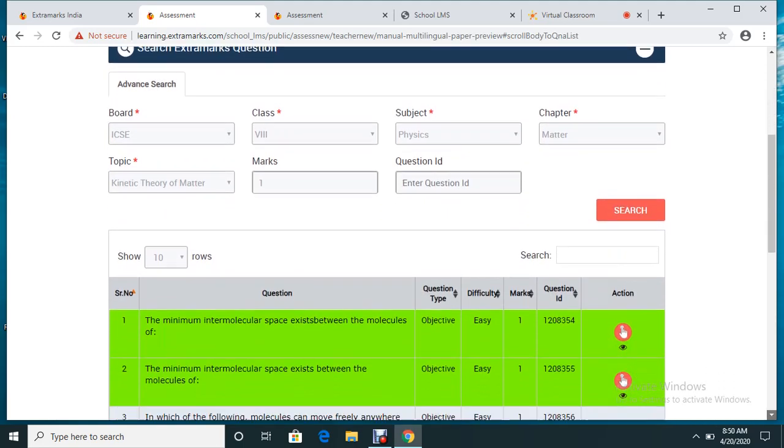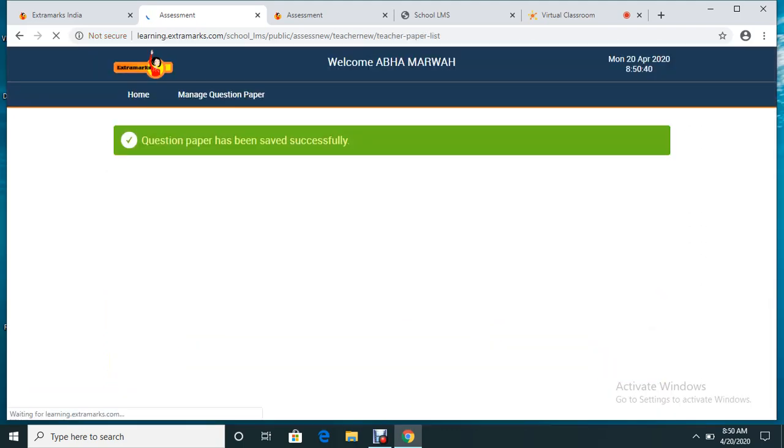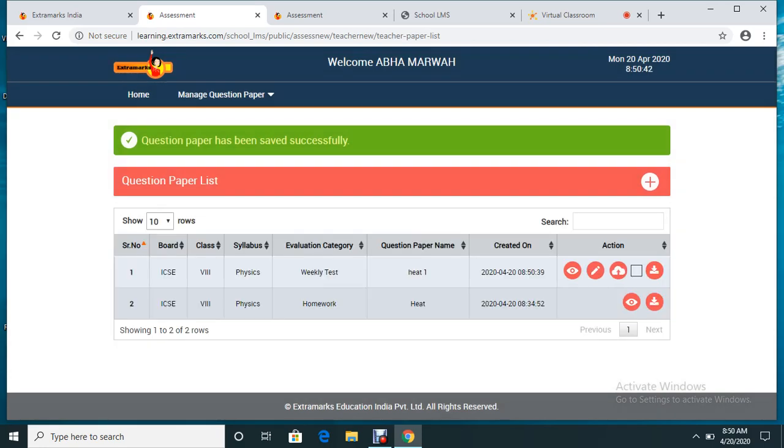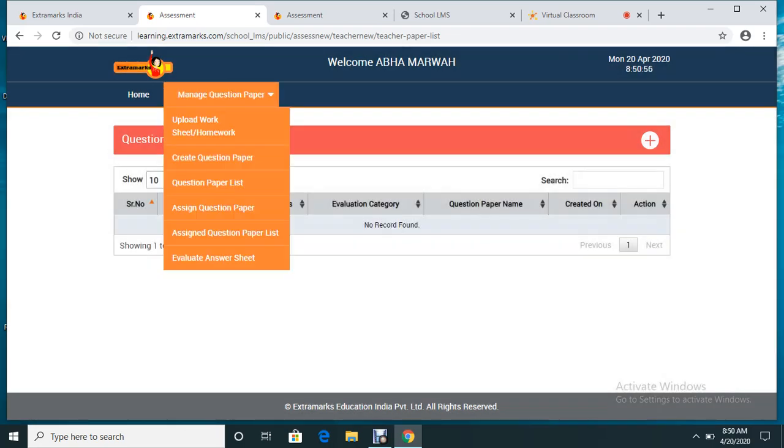I'm done. So what I do, I click down, I click save paper. Now as you can see, the question paper has been saved successfully. Now what I do next, I freeze my paper. You need to freeze your paper once you have created the paper. So I've freezed it. I go to the manage question paper or a home button, wherever.